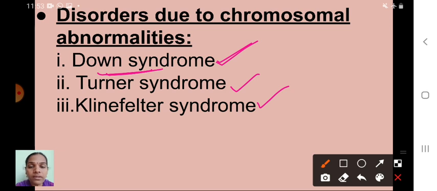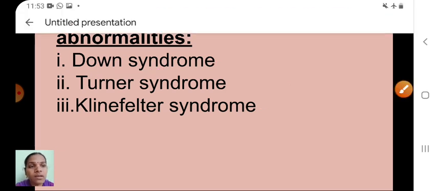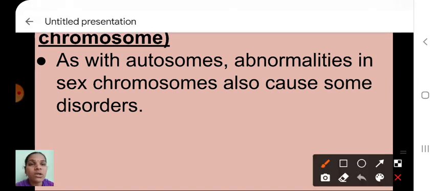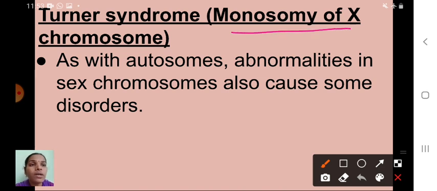What is meant by Turner syndrome? We will see one by one. The first one is Turner syndrome. It occurs due to monosome of X chromosome. Monosome means, mono means single. Normally two copies are there. There are 23 pairs of chromosomes, that is 46 chromosomes, present inside our nucleus. So children, can you say where the chromosomes are?